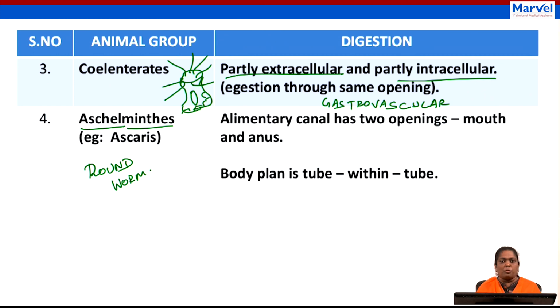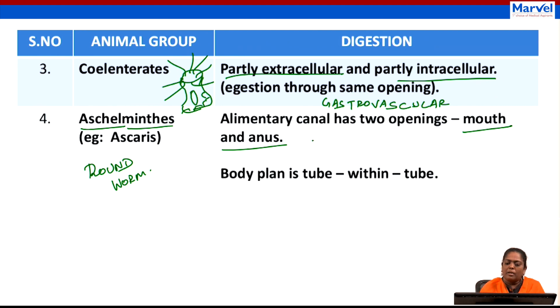In NEET, you might get a question like this: from which phylum do you have a complete digestive system? The answer is Aschelminthes, because here the organism has mouth and also anus, two openings.